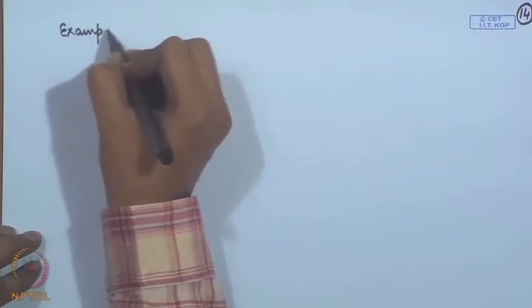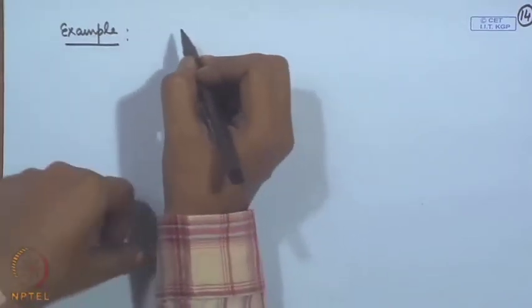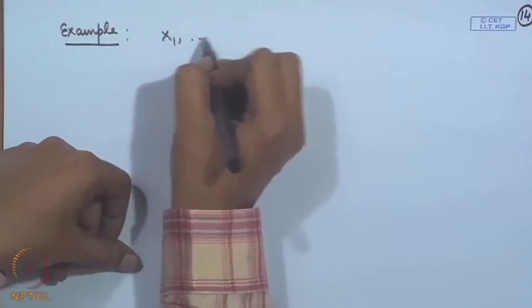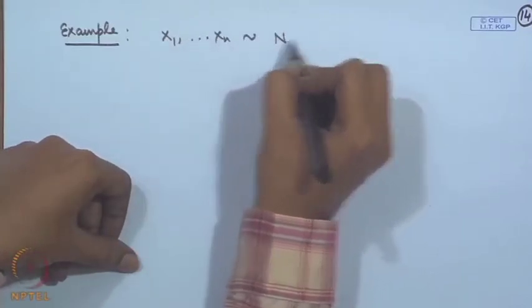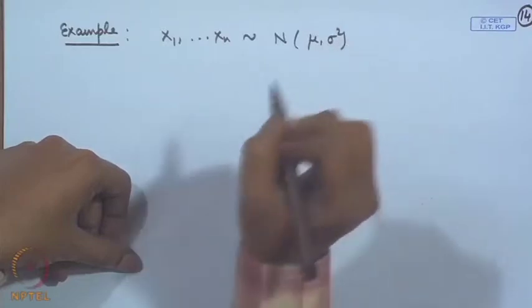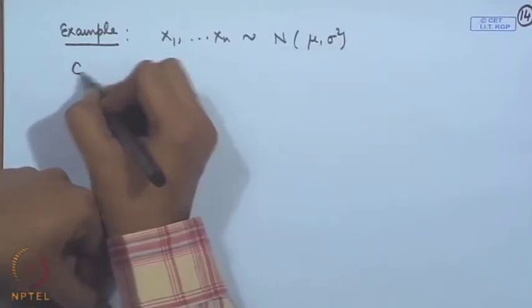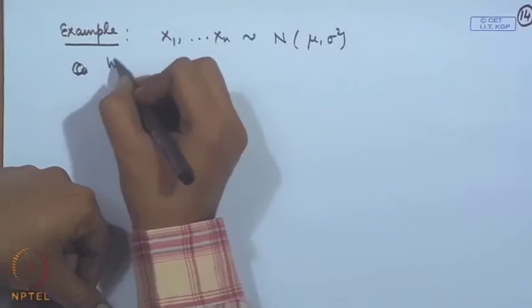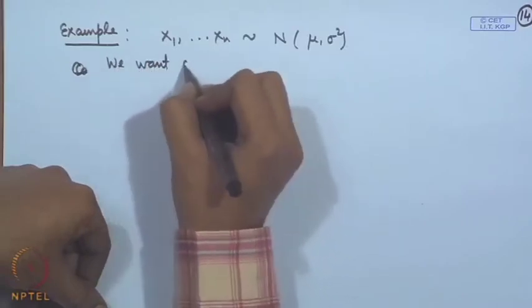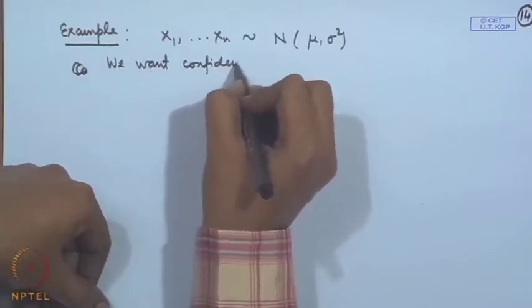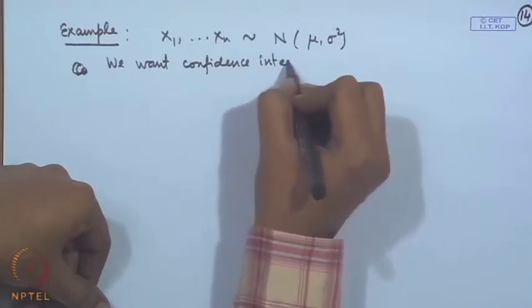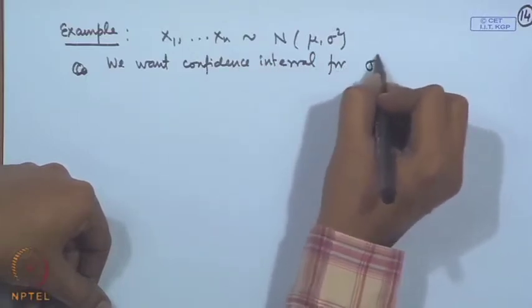I will complete this part by giving confidence interval for the variance in a normal distribution by using this method of pivoting. Let us consider x_1, x_2, ..., x_n following normal mu, sigma square, and we want the confidence interval for sigma square.